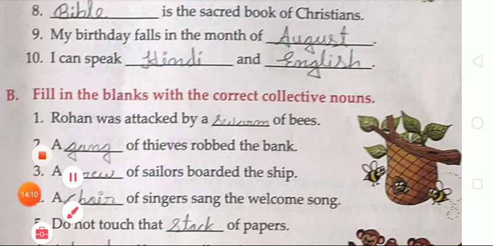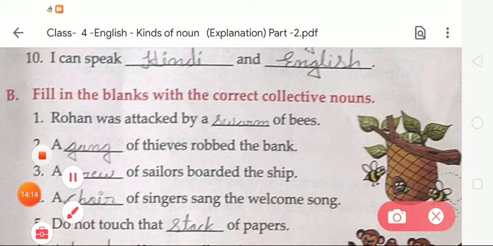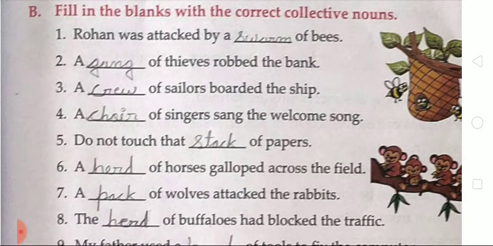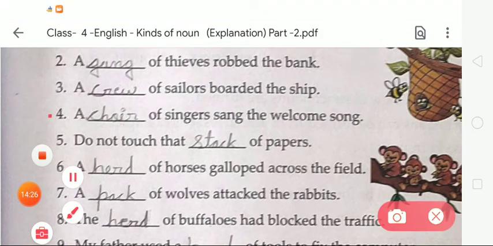Third, a dash of sailors boarded the ship. Here we have to write crew. A crew of sailors boarded the ship. Next, a dash of singers sang the welcome song. We have to write choir. A choir of singers sang the welcome song. Number 5, do not touch that dash of papers. Here we have to write stack. Do not touch that stack of papers.